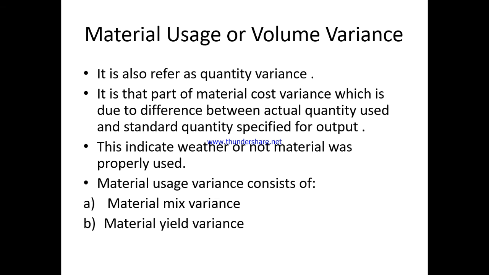Second, material usage or volume variance. It is also referred to as quantity variance. It is that part of material cost variance which is due to the difference between actual quantity used and standard quantity specified for output. This indicates whether or not material was properly used. Material usage variance consists of material mix variance and material yield variance.